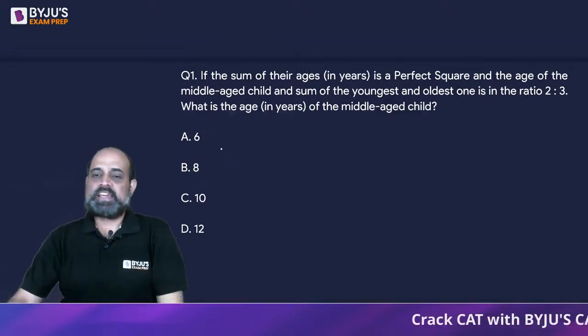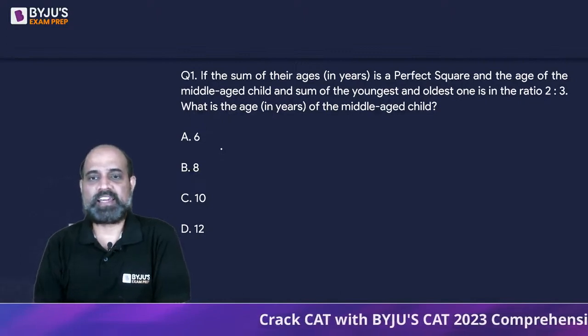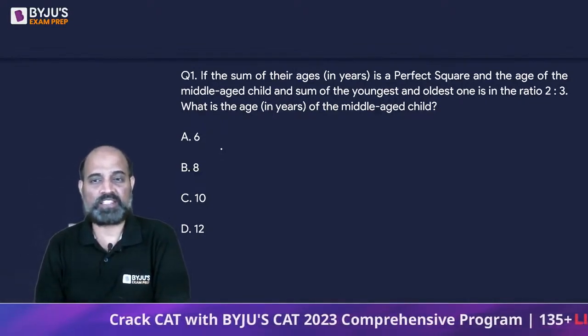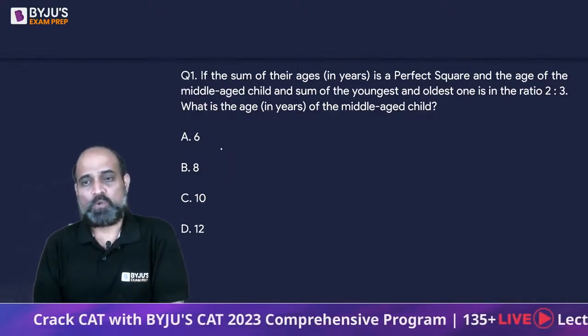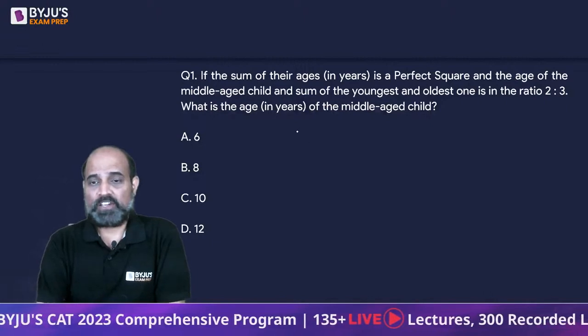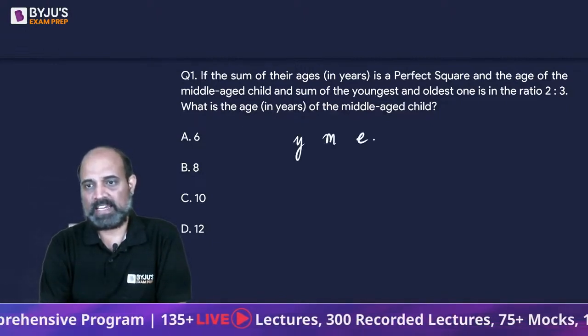If the sum of their ages in years is a perfect square, and the age of the middle-aged child and the sum of the youngest and the oldest one is in the ratio 2:3, what is the age of the middle-aged child? So we have the youngest, the middle, and the eldest.